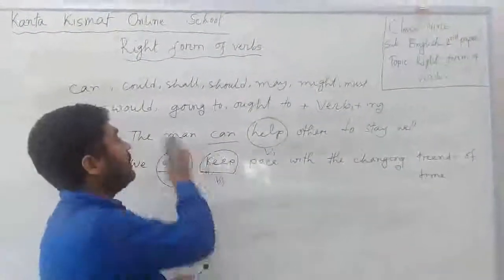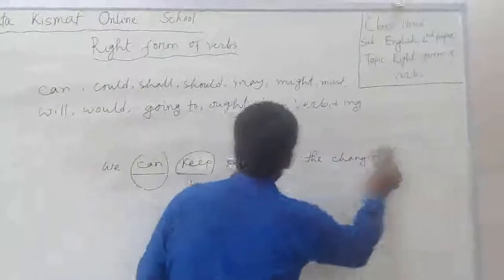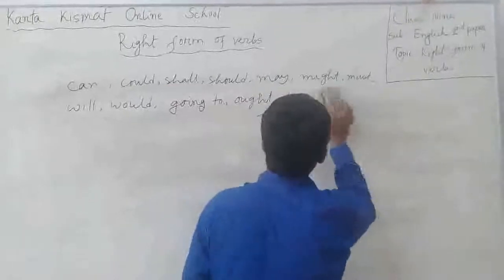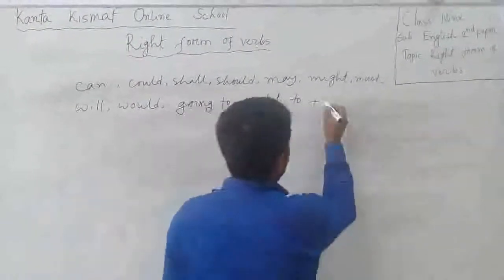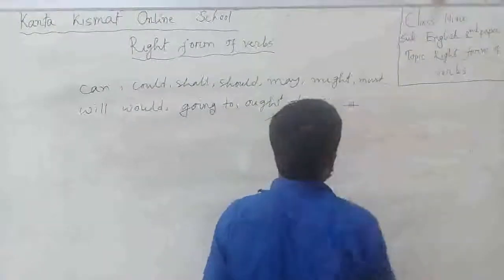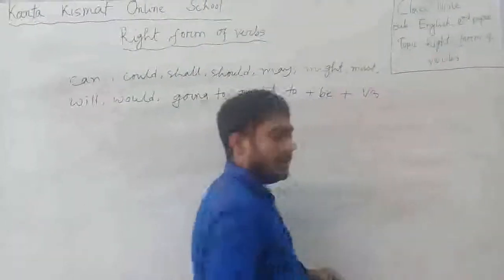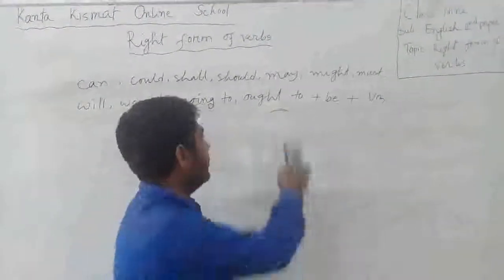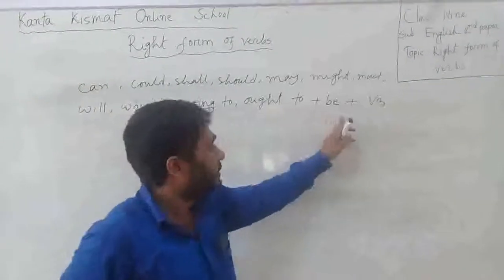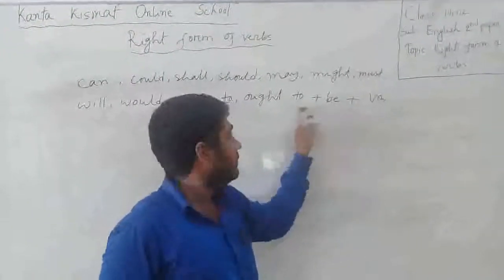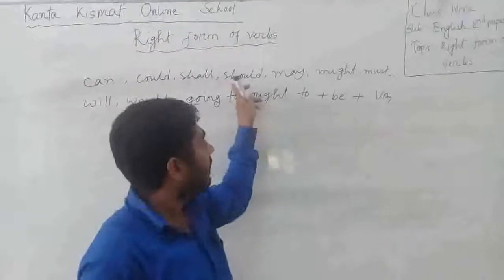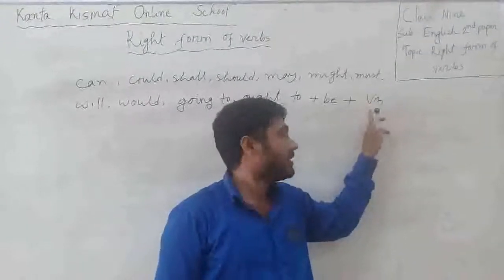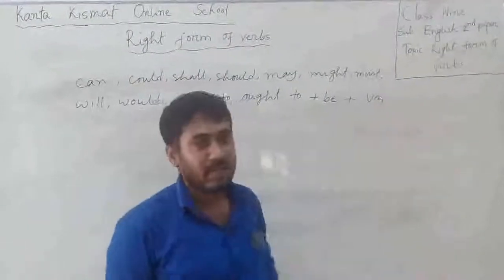But now I will tell another thing also. After this verb, if you get be, then we have to use V3. Are you clear, my dear students? All the two rules are the same, but a little bit changed here. If we get be after this modal verb, then the main verb or principal verb must be changed into V3. That means past participle.